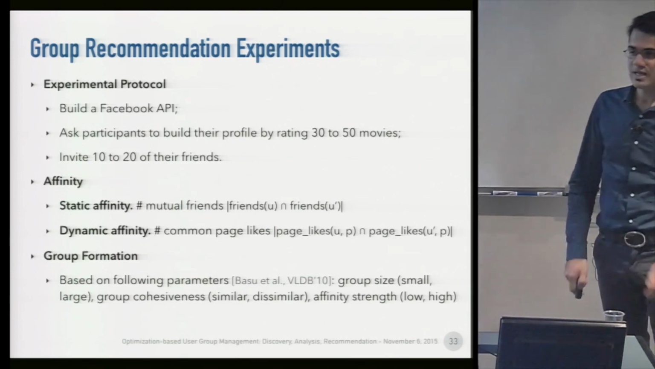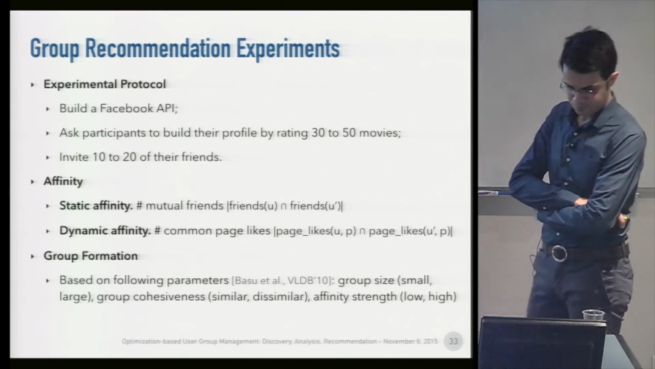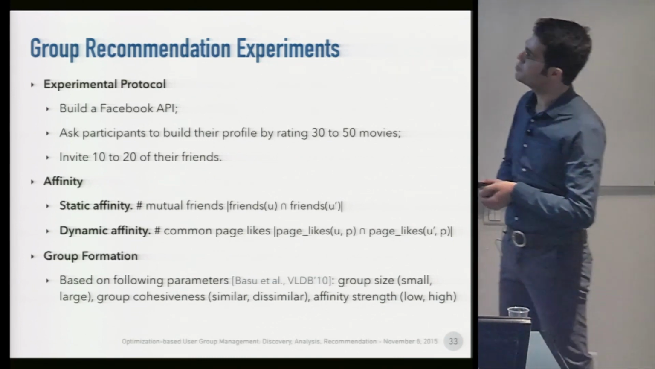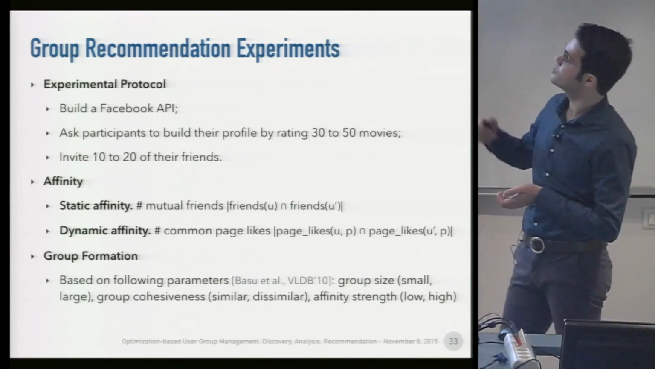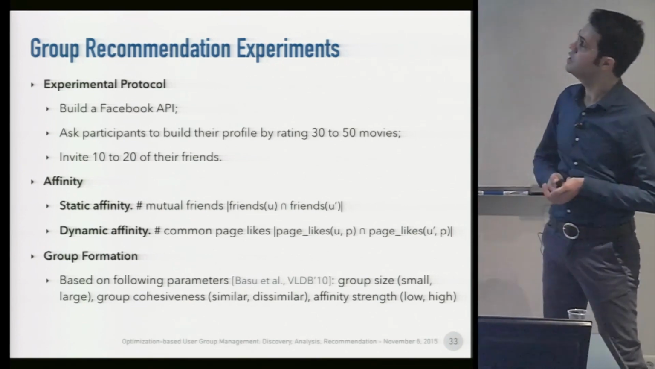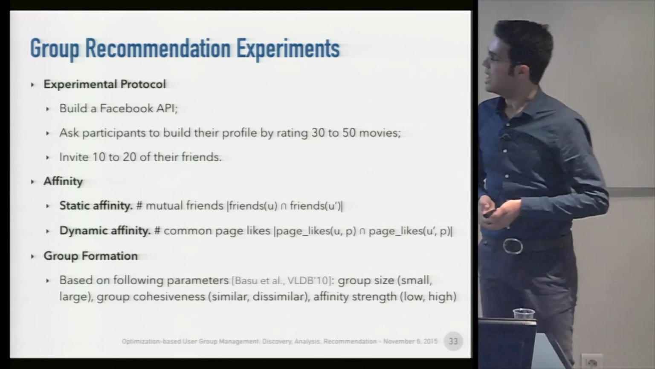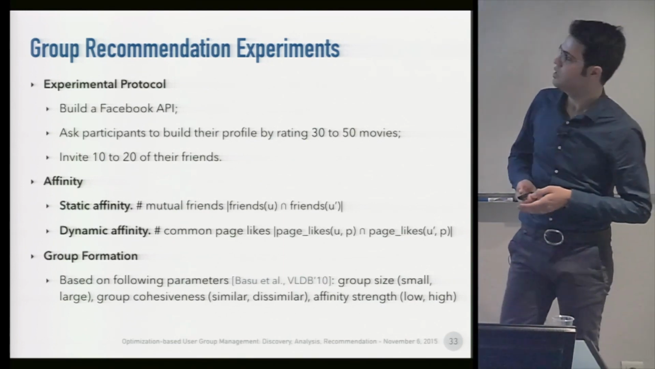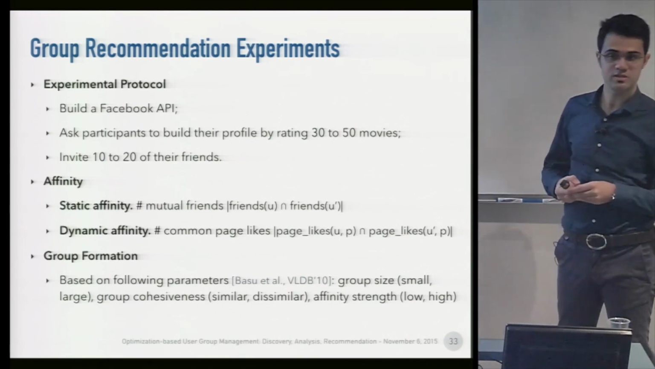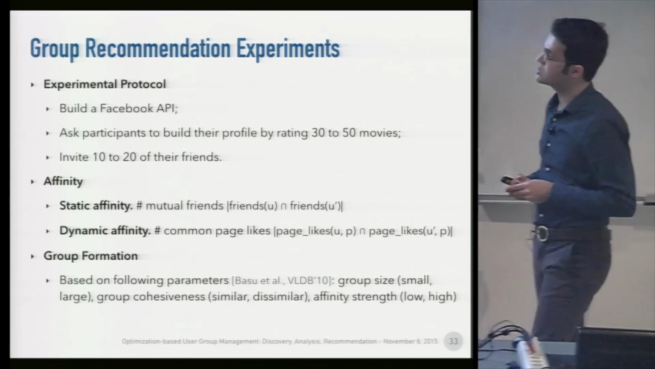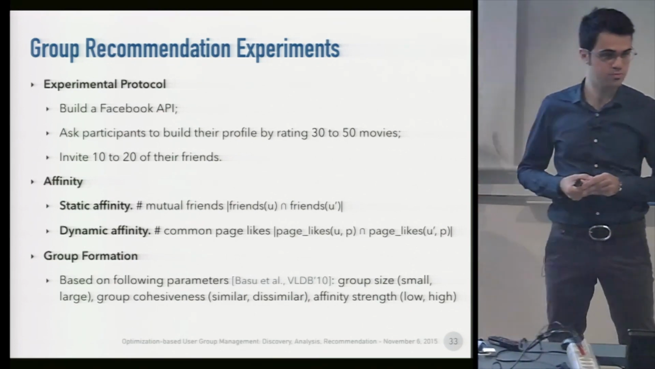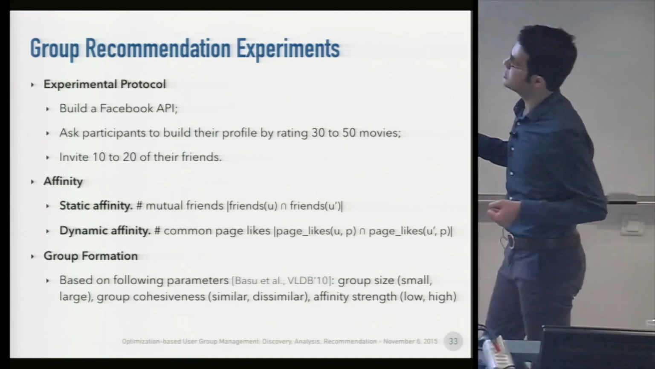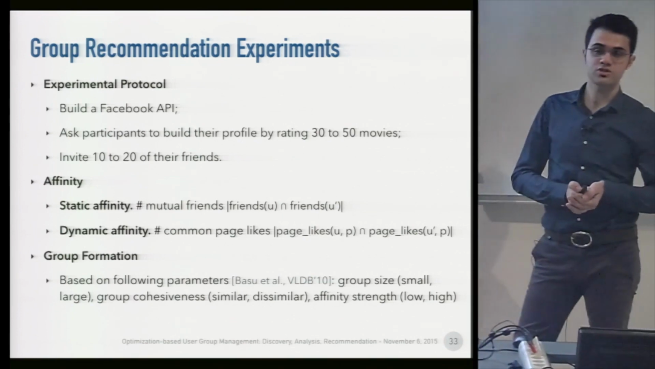To validate this algorithm, we have made some experiments. For the experiments, we built a Facebook API, and using that, we asked participants to build their profiles by rating 3 to 15 movies from MovieLens, and then also invited 10 to 20 of their friends. Using this data that we collected, we can define the affinity components that we already mentioned. For static affinity, for example, we can consider the number of mutual friends for a pair of users because it's somehow static over time. And for dynamic affinity, we can consider the number of common page likes between a pair of users.